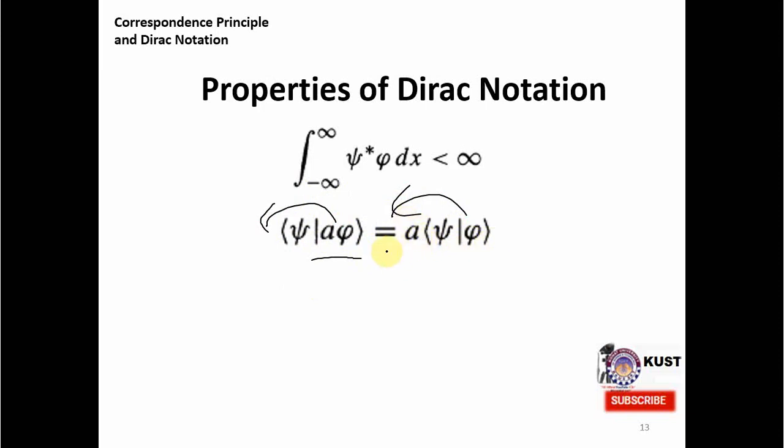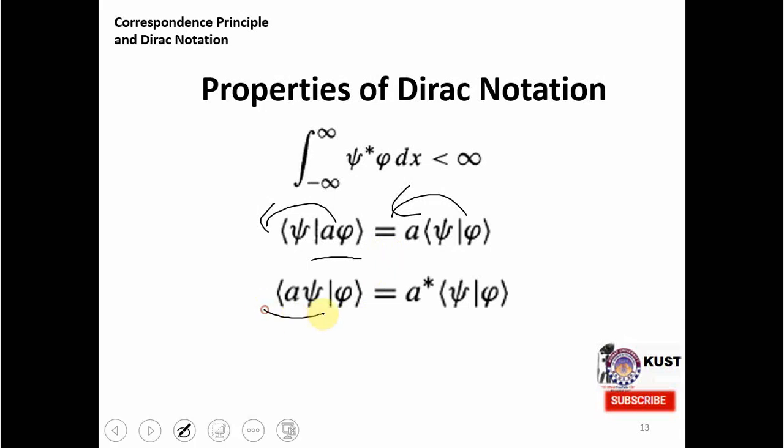And write it outside. The second property is that if this a is with a bra, then it will be the complex conjugate of it, because a is a complex number. But you can still pull this out of this integral, because it is again a constant, and the integral does not depend upon it, so we can pull it out. So these were the two simple properties with respect to some complex number.